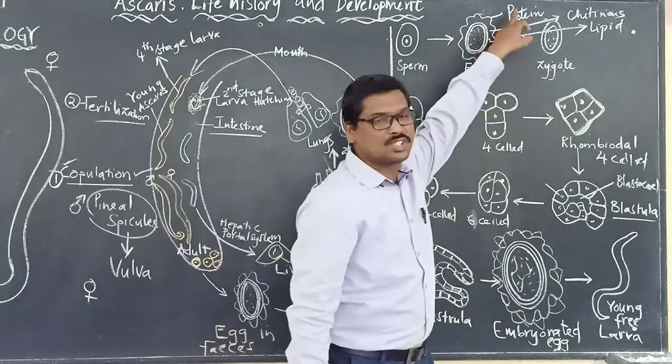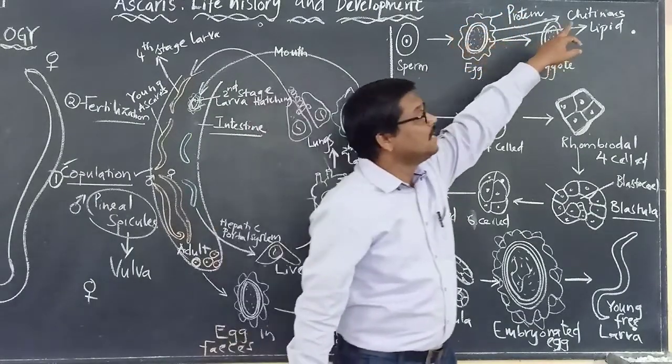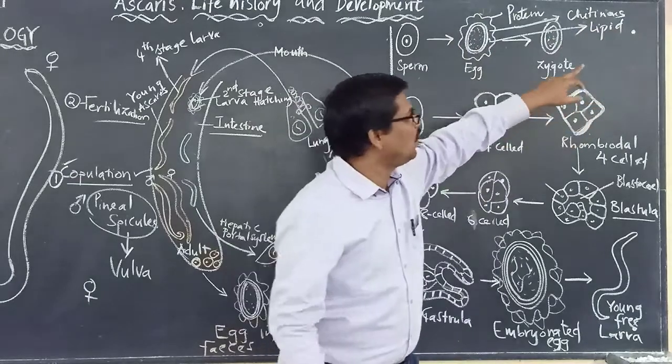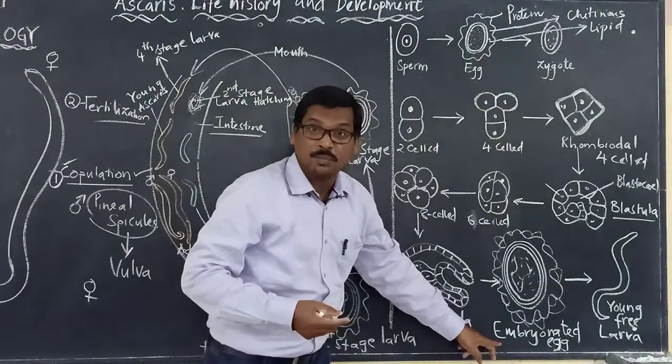And this embryonated egg is enclosed by 3 layers. What are those? The outermost layer is the protein layer, the protein coat. The middle layer is chitinous. The innermost layer is the lipid layer. It is the same as before.